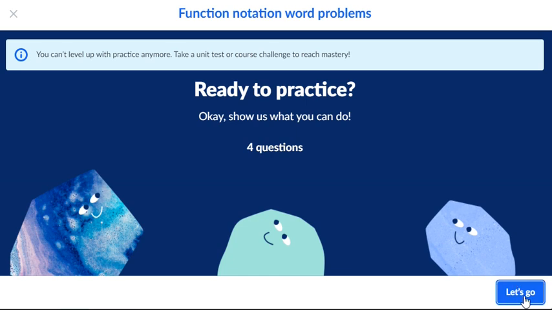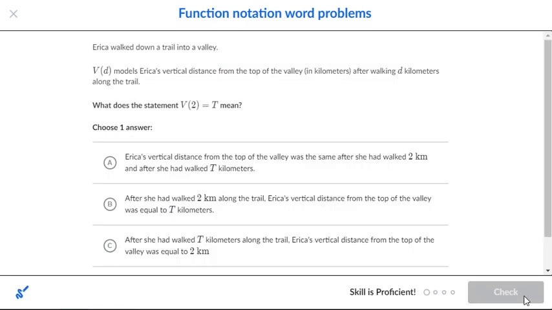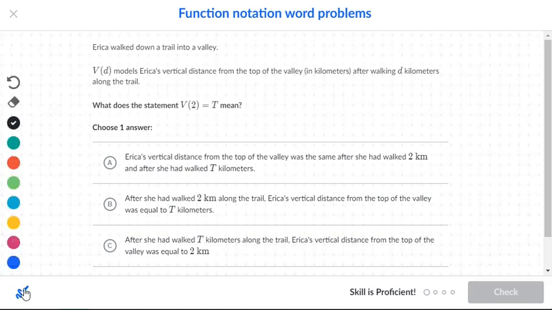Function notation word problems. Erica walked down a trail into a valley. So what we have is the function v and the letter inside is d. So the input is the distance. And then from the top of the valley, after walking d kilometers along the trail.